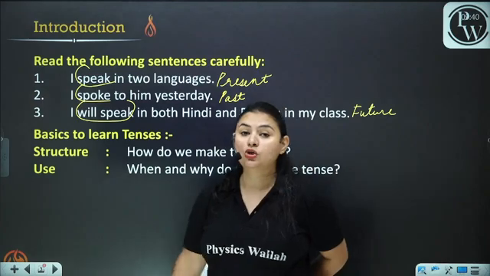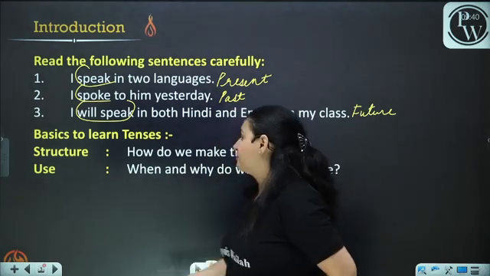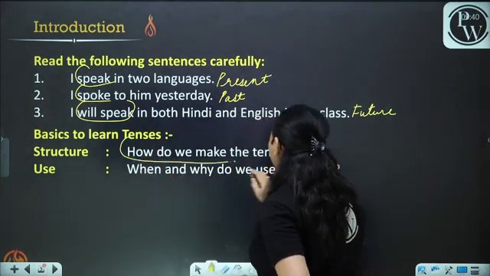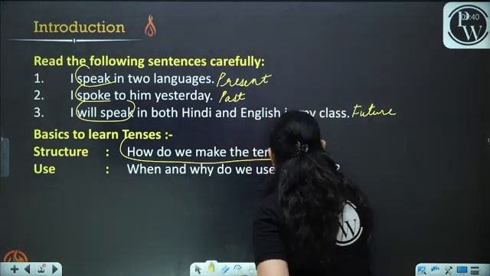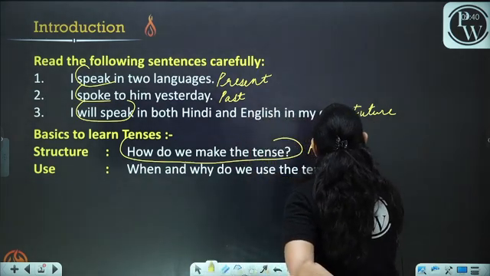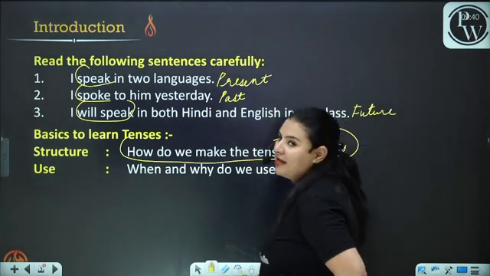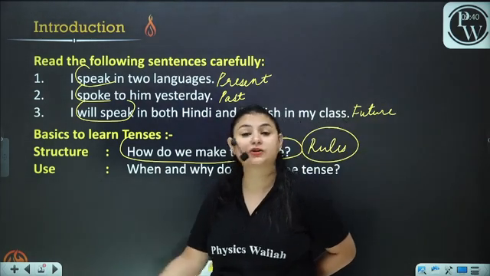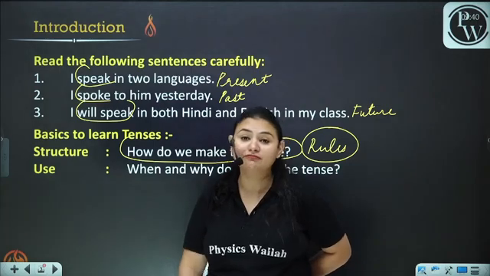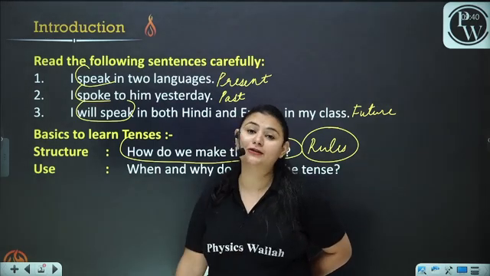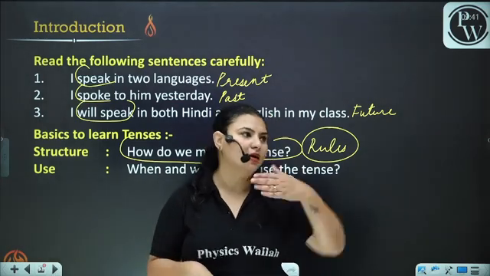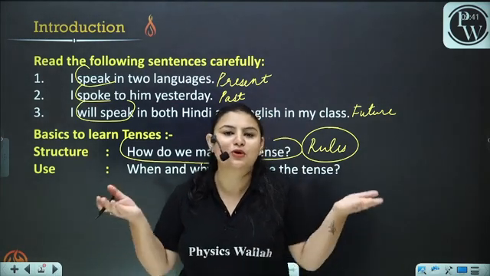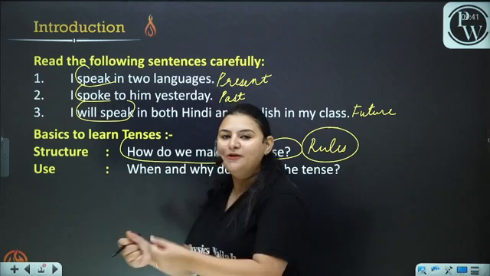Now, what are the basics to learn tenses? First of all, you need to learn the structure. The structure is, how do we make the tenses? We use the rules to make the sentences. What are the rules? Rules you have to learn, and we do not learn the rules. This is the problem. We learn the rules in science, we learn the rules in maths. You can also learn the rules in English.